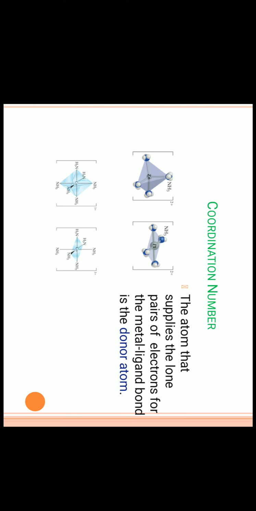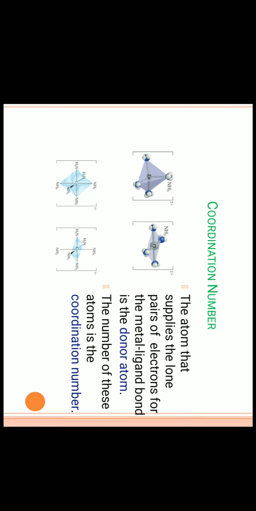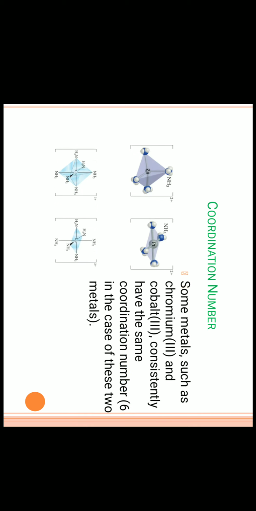In case of Pt(NH3)4 2+, the coordination number of platinum is 4. In case of Co(NH3)6 or Cr(NH3)6, the coordination number is 6. The number of these atoms is the coordination number. Some metals such as chromium and cobalt 3+ consistently have the same coordination number, that is 6.